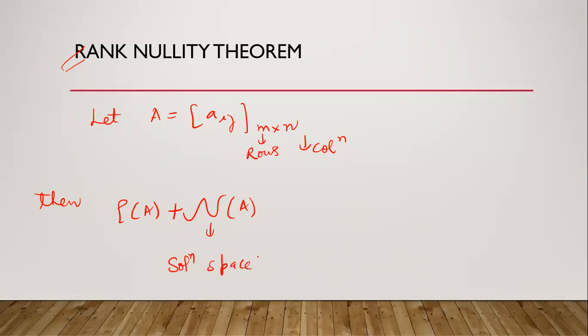In the next lecture, we will study the system of linear equations. Then we will see what the nullity is. Nullity is equal to n, meaning the number of columns, in the case of a system of linear equations. So nullity of A, this is called the nullity. Nullity of A is equal to n minus rank of A.